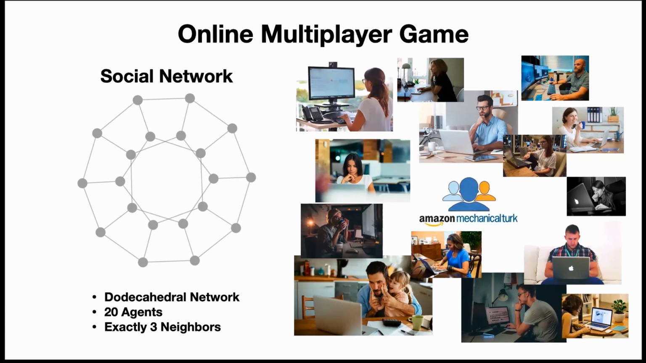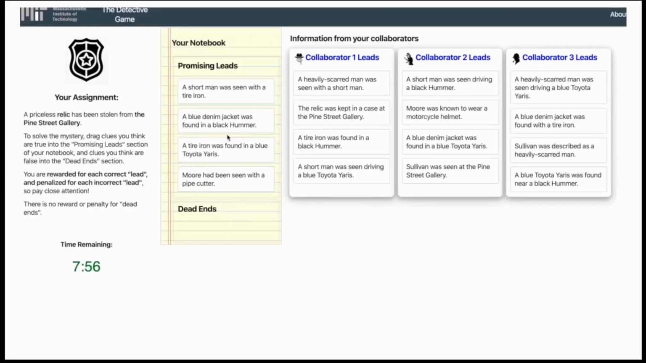So what I did was I took individuals from Amazon Mechanical Turk and put them in an artificial social network and gave them an artificial set of beliefs. And those beliefs are clues to a mystery. So we told them a priceless relic has been stolen from the Pine Street Gallery, and we're going to give you some clues. And what we want you to do is sort those clues with your neighbors in the social network into those that are true and false.